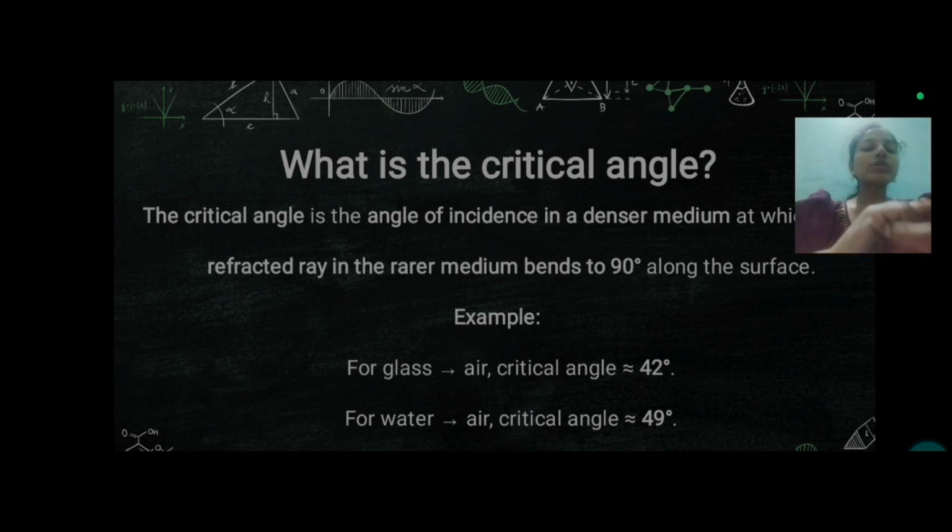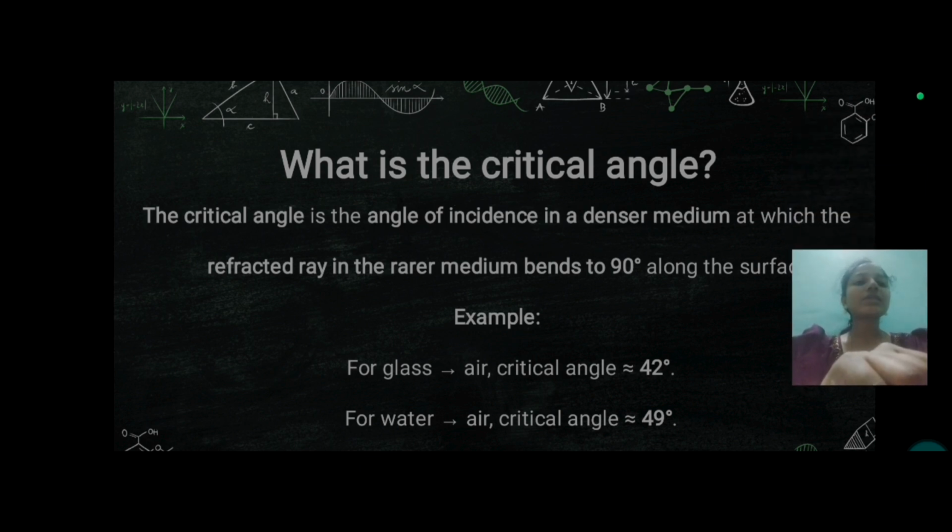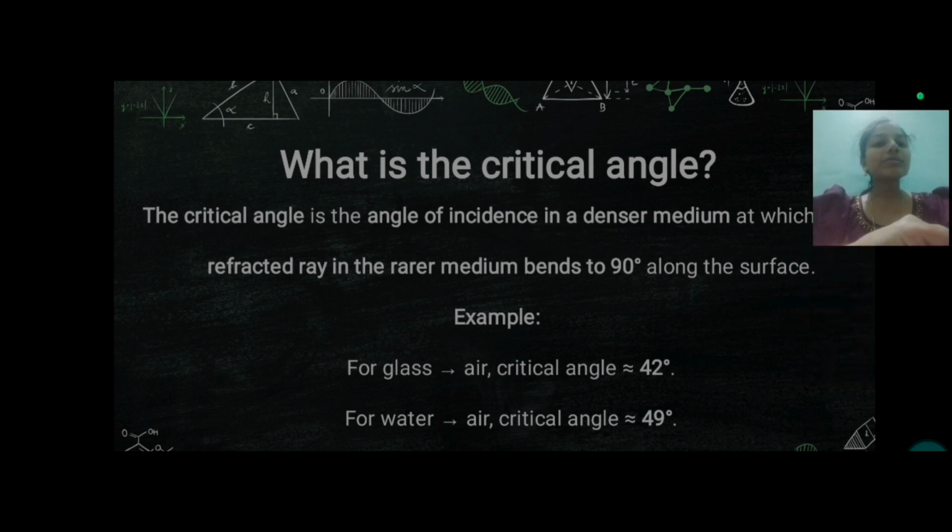First, let's see about the critical angle. What do you mean by critical angle? Have you ever heard this word, critical angle? You may have heard the word angle in mathematics. But the critical angle is nothing but the angle of incidence in a denser medium at which the refracted ray in the rarer medium bends to 90 degrees along the surface.